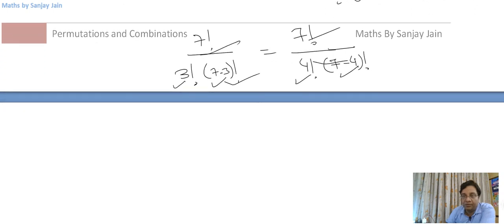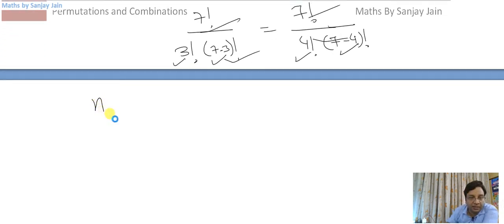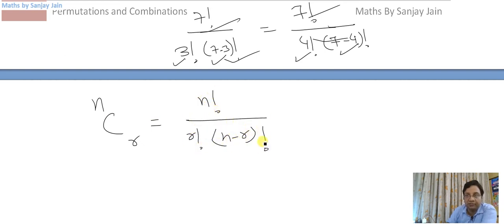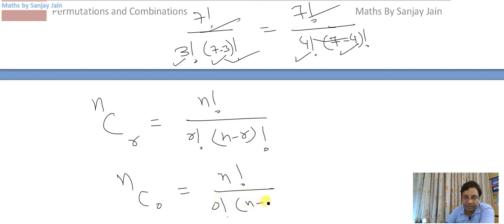So let us write the formula once again. nCr is equal to n factorial divided by r factorial into n minus r factorial. If I have to select 0 things, let us say nC0, what will it be? n factorial by 0 factorial into n minus 0 factorial. So it will be n factorial by n factorial, which is equal to 1. So what is the number of ways of selecting 0 things out of n things? It should be equal to the number of ways of rejecting all n things, right?